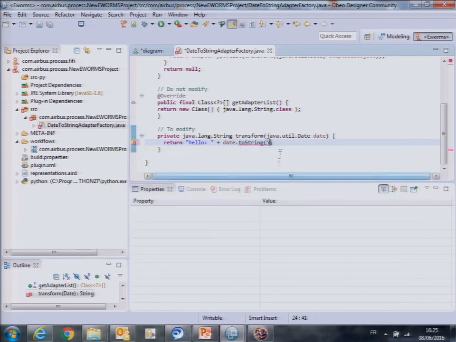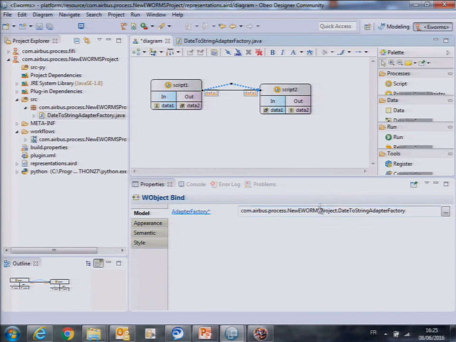Nothing big, just for the demonstration. Okay, so now he's happy. He has his adapter, etc.